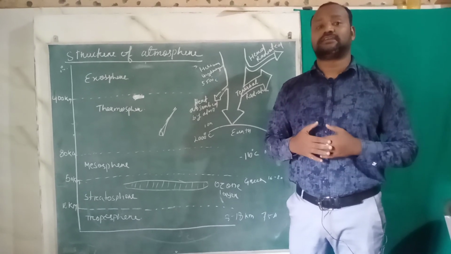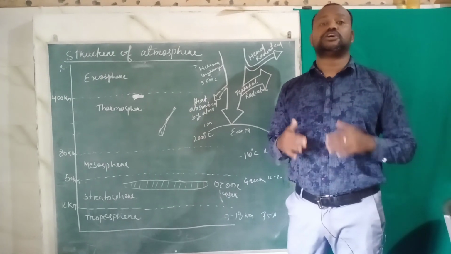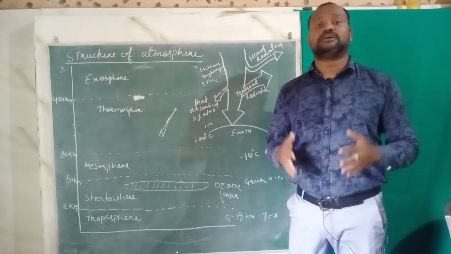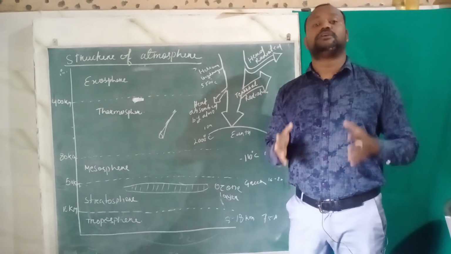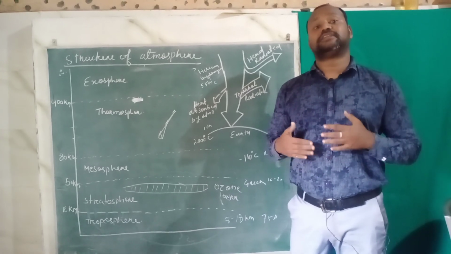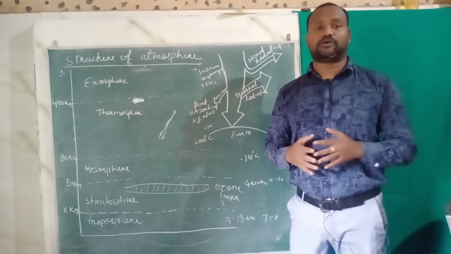And this layer does not allow the water vapor from the troposphere to go beyond it, because due to very low temperature the water vapor gets frozen over here and is not able to go beyond this. So student, this is all about the troposphere.